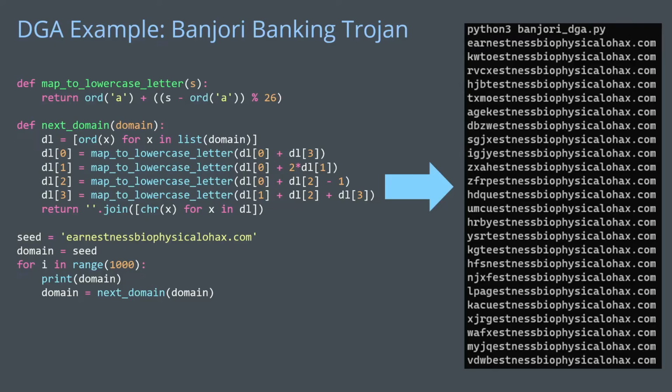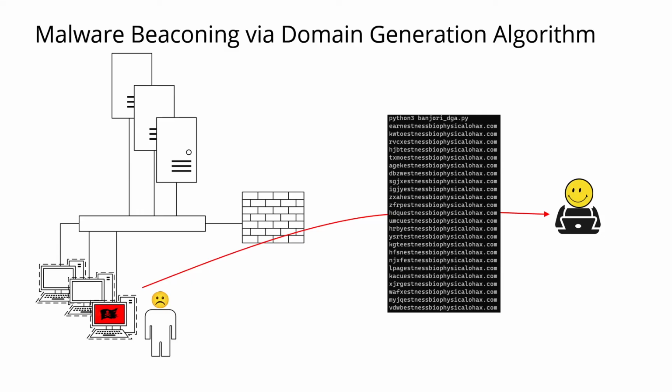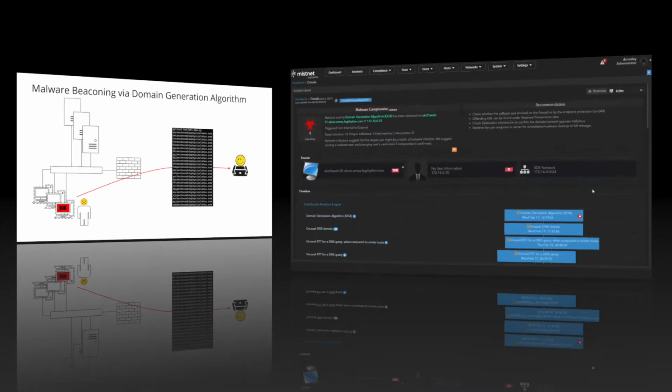Let's look at this in a bit more detail. Here is an example showing how a malware implant will attempt to evade detection of its beaconing activity using what's called a domain generation algorithm. This is just an example of a Python script showing how a domain generation algorithm simply reshuffles the first 6 characters in a domain request. What this effectively means is that the malware implant will attempt to connect to an attacker-owned infrastructure over the internet, making a series of requests to random-looking domains. This can be quite difficult to detect, and if it's successful, it will provide the attacker an initial backdoor access to the network, where they will then carry on to do some bad stuff.